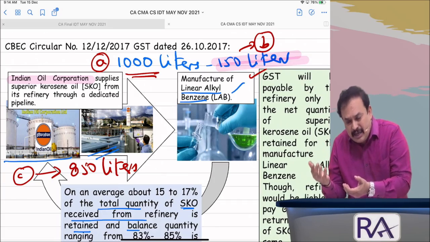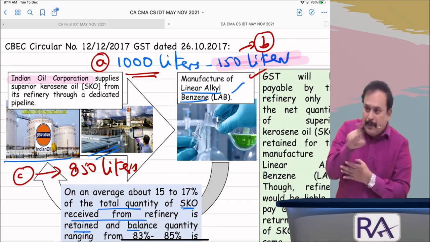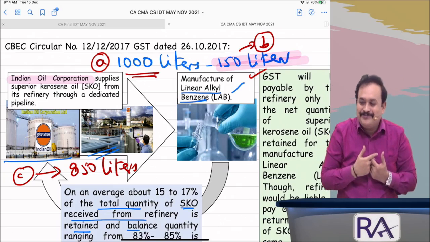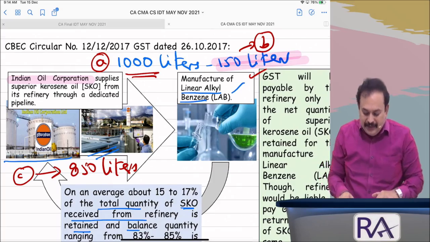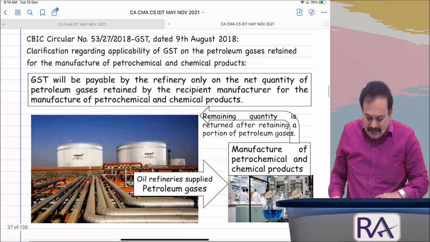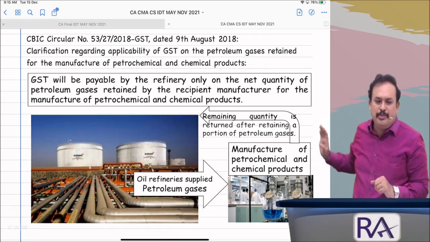850 liters are received back; it is a supply only when they supply to another person. Is that clear? Further, my dear sir, on similar lines, this circular is brought into force.